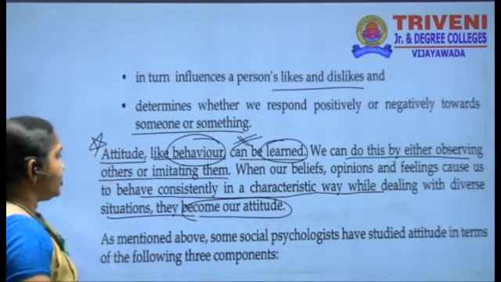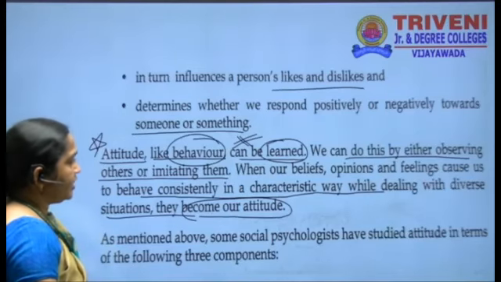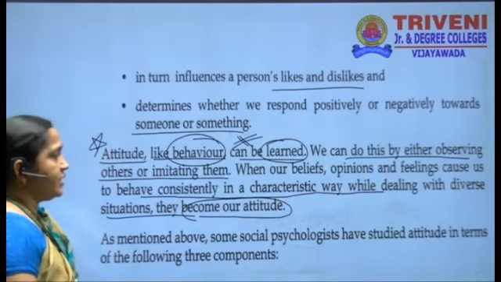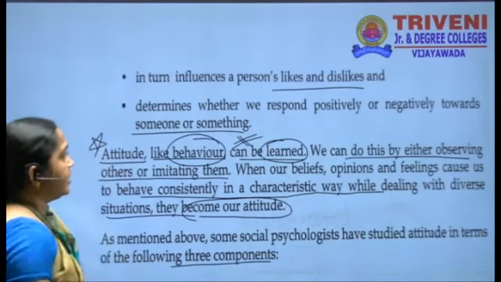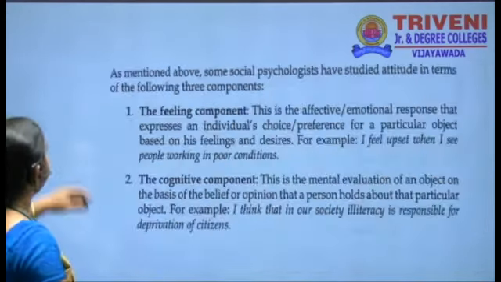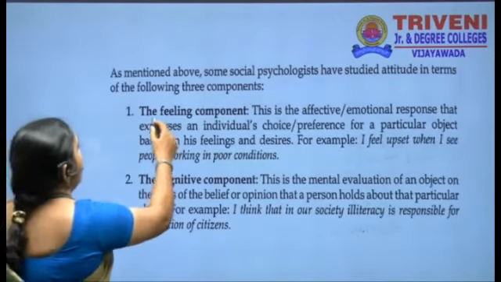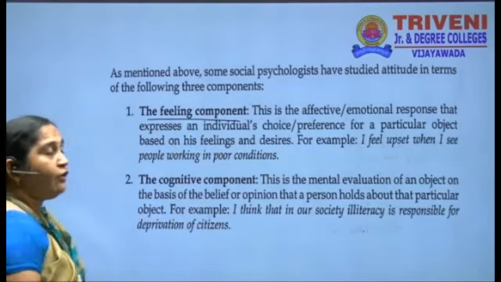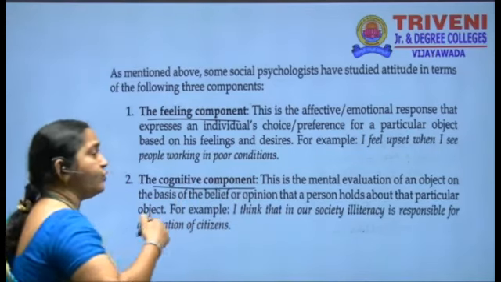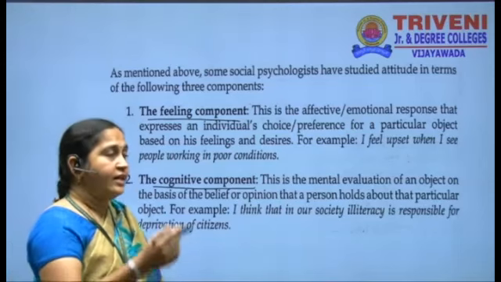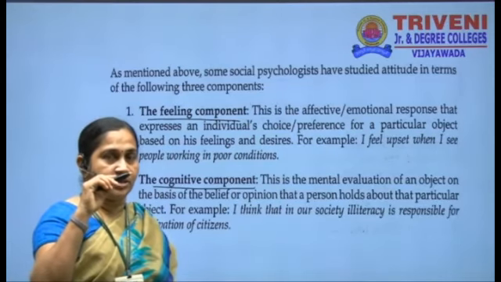Now, as mentioned above, some social psychologists have studied attitude in terms of the following three components. First one is the feeling component, how you feel about it. Next one is the cognitive component. When you feel something, then you start thinking about it.